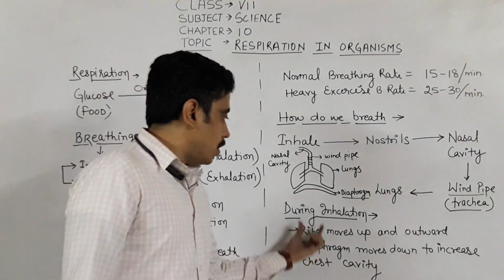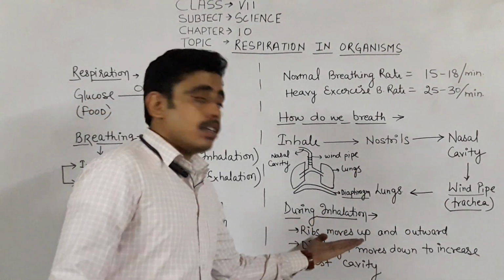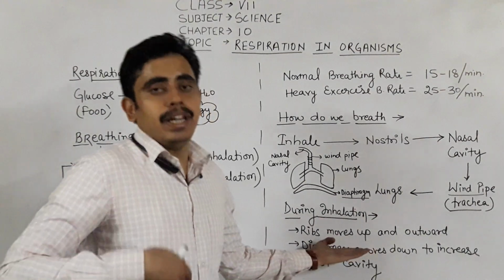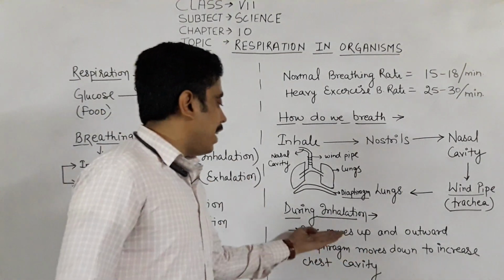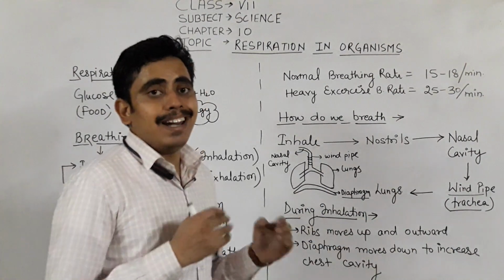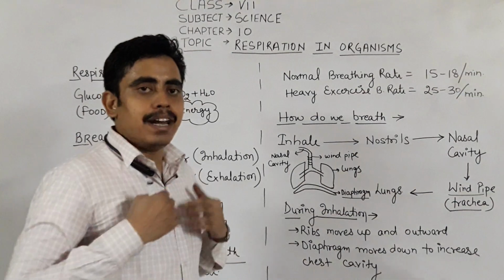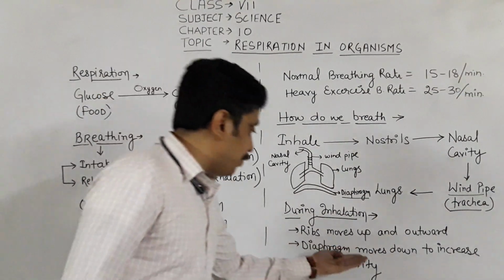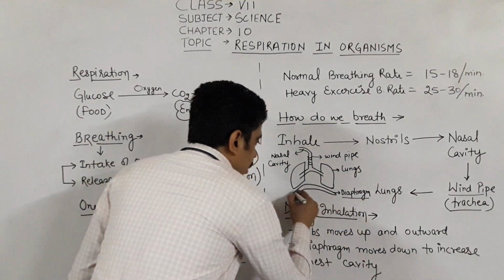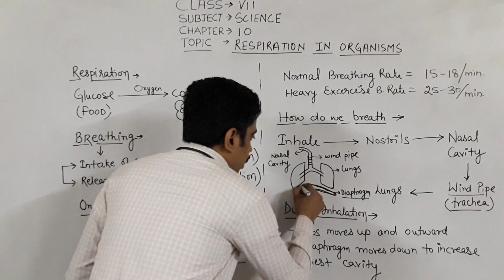So during inhalation, when you inhale, look at the movement of the ribs. You can also feel it when you inhale, when you take in the air. At that time, the ribs move up and outwards, and the diaphragm, I have told you earlier, is a muscular layer which is present just below the lungs.